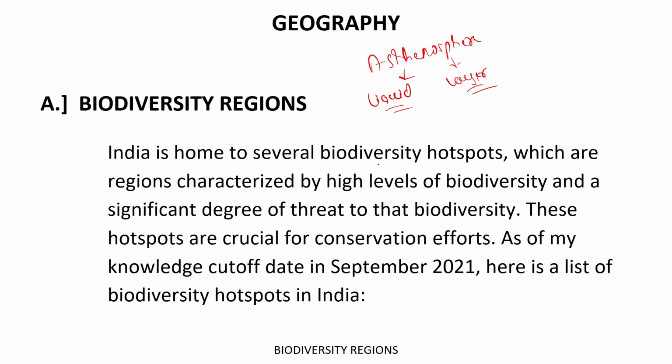So basically it is a liquid layer. And why is it a liquid layer? Due to high temperature. The further down you go inside the earth, the higher the temperature.